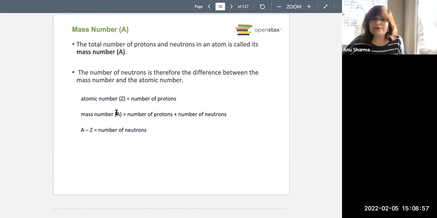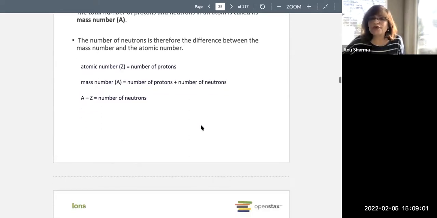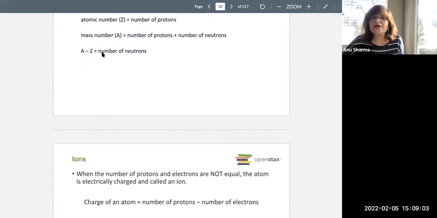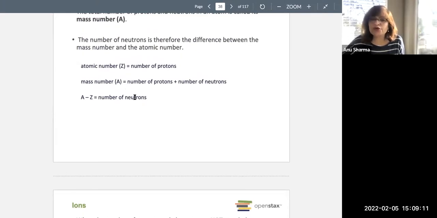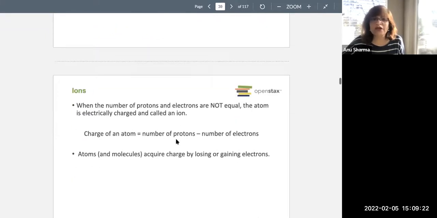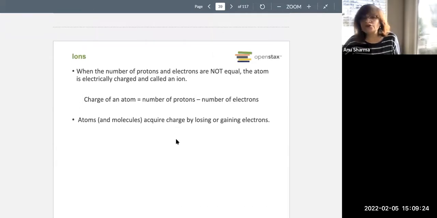What is the mass number? The mass number is the number of protons plus the number of neutrons, both combined together. If you need to find how many neutrons there are, you take the mass number minus the atomic number, that is, the mass number minus the number of protons or electrons. That gives you the number of neutrons.